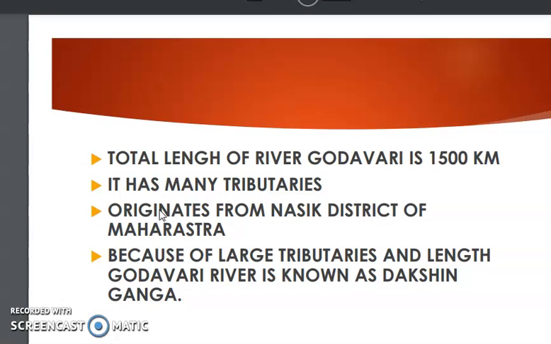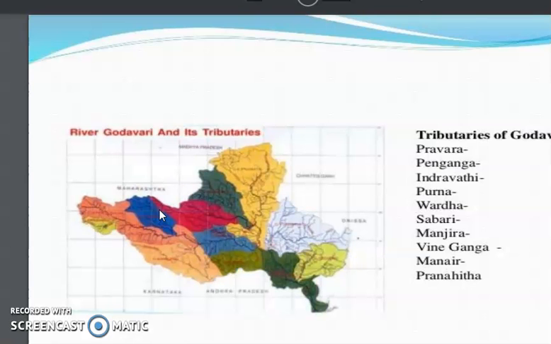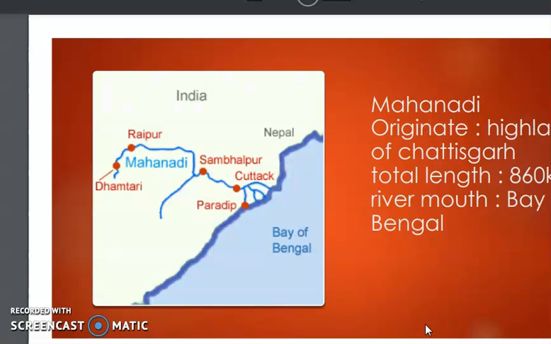As I already told you, the total length of the Godavari river is 1500 kilometers. It has so many tributaries. It originates from Nasik district of Maharashtra, obviously from the Western Ghats. Because of the larger tributaries as well as the length, the river is known as Dakshin Ganga. Now you can see the names of the tributaries of the Godavari river: Penganga, Indravati, Purna, Wardha, Manjira, Venganga. This is Venganga, where it is written Vainganga. This is Venganga, Pranhita. These are all the tributaries.